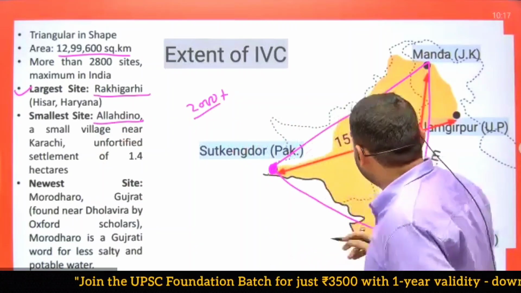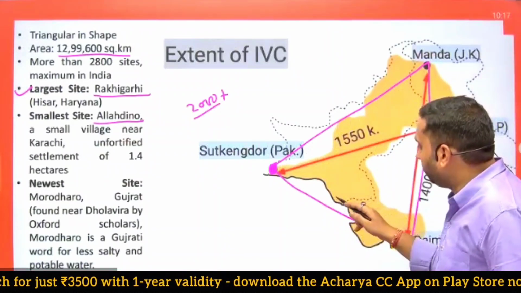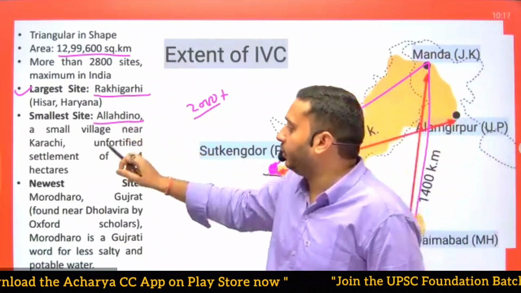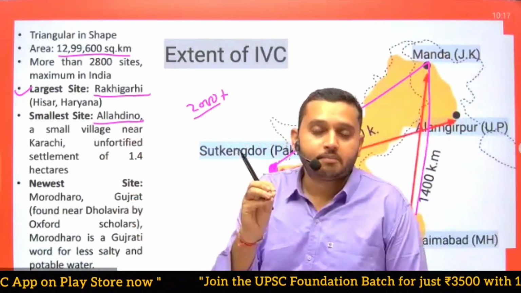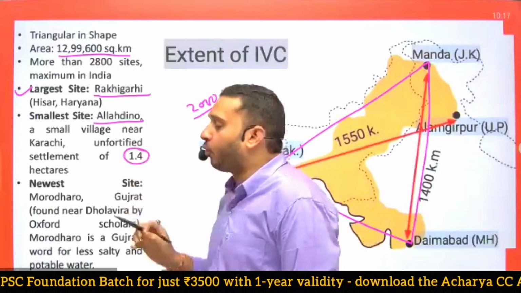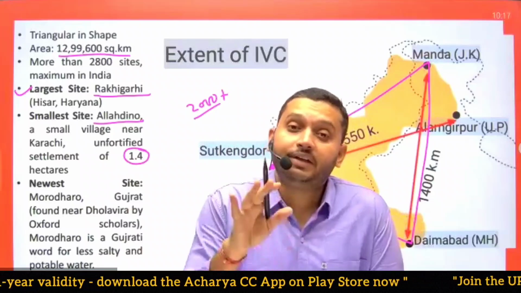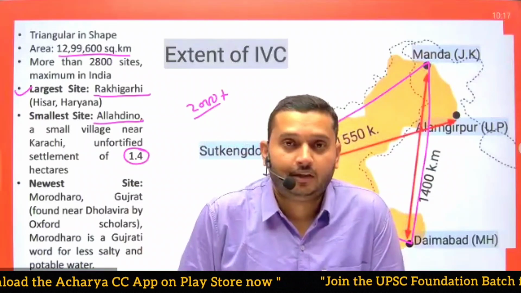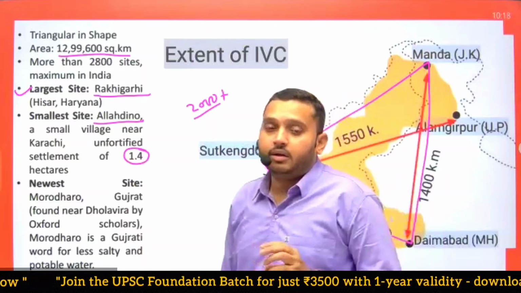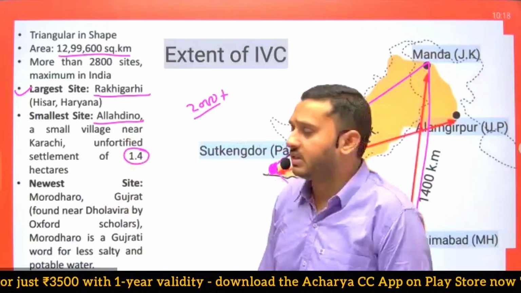Karachi is a famous city of Pakistan on the Arabian Sea coast. About 40 kilometers east of Karachi, this village Alhadino was found. This is the smallest site of this civilization, with a size of only 1.4 hectare. Though this is very small, it is a very settled site, and probably around 2000 BC, this site was abandoned by the humans.